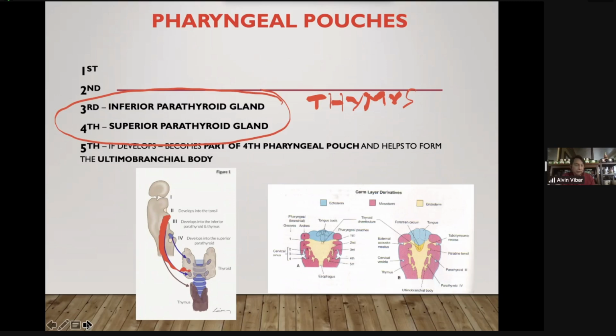The fifth pharyngeal pouch usually will develop initially, but it degenerates and becomes part of the fourth pharyngeal pouch to form the ultimobranchial body. We're going to mention the significance later.